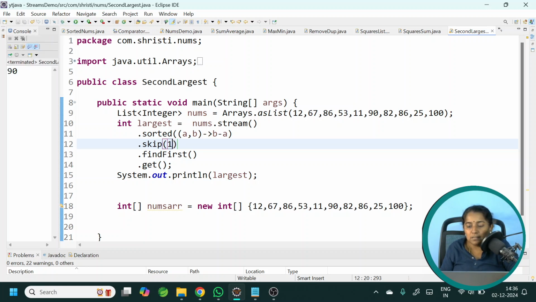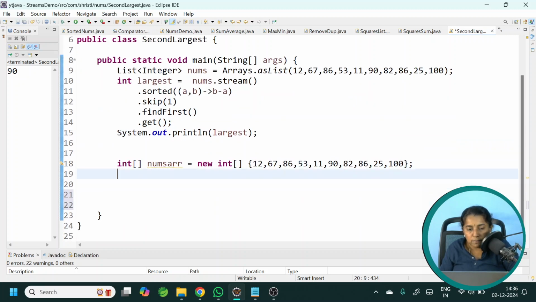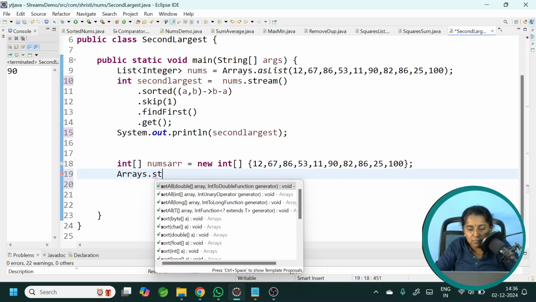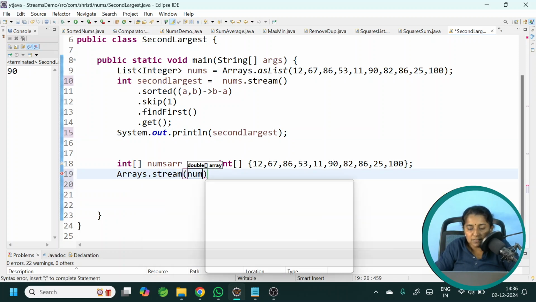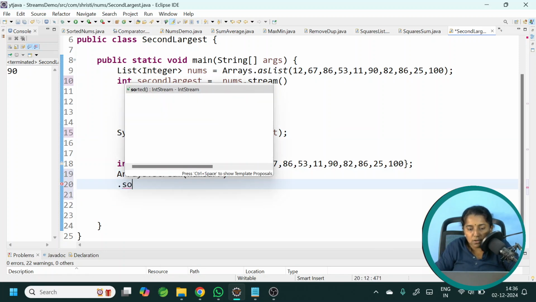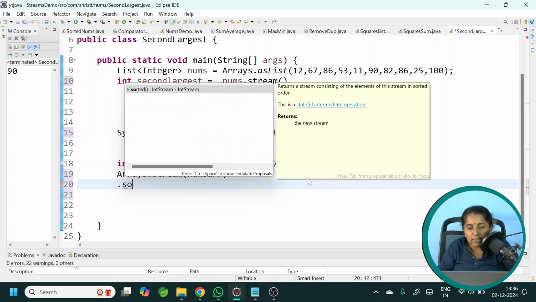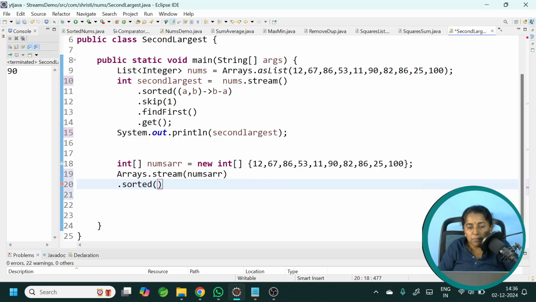Now it is 90. We will try the same thing for array also. Let me change the variable name as second largest. Arrays dot stream dot numbers array dot sorted. Again, the problem here is you cannot use the implementation of comparator inside sorted.